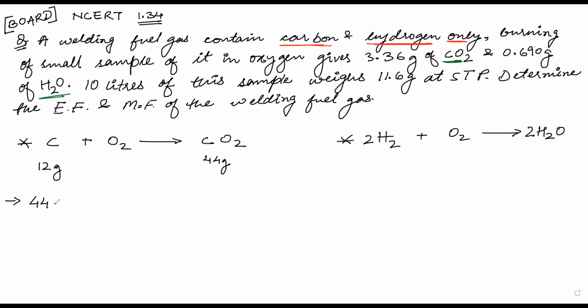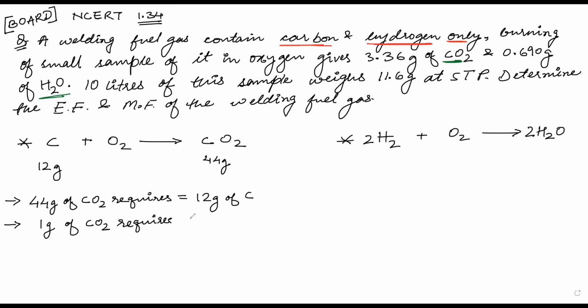So 44 grams of CO2 requires how many grams of carbon, Hamza? 12 grams. Yeah, very good. 12 grams of carbon. Next statement will be, if I burn something and I get 1 gram of CO2, that means this 1 gram of CO2 would require 12 by 44 gram of carbon. But the amount of CO2 that we got was how much?